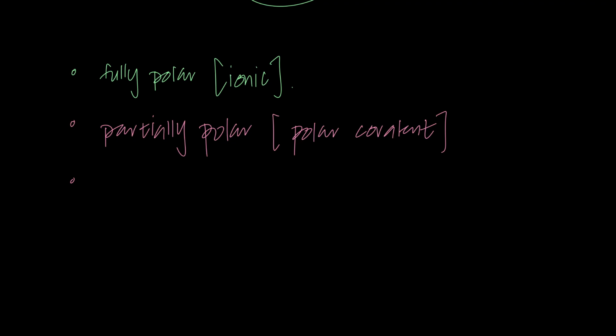What if I say it's non-polar? If it's not polar, non-polar means there's no separation of charge. Like hydrogen is non-polar, chlorine is non-polar, bromine is non-polar. But bromine, chlorine, iodine, why are they non-polar? There's no separation of charge. The difference between electronegativity is zero. No uneven distribution of the shared pair of electrons.